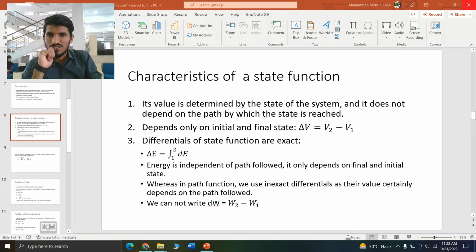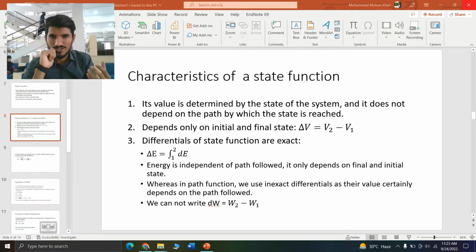Let's say that energy is a state function. The value of energy is independent of the path followed. So here, dE means E2 minus E1, and delta E is the integration from 1, the initial state, to 2, the final state, of dE, the change in the value of energy. So dE is E2 minus E1, and when I take the integration, that's equal to delta E. So the value of energy depends only on the initial and the final state, and it does not depend on the path followed.